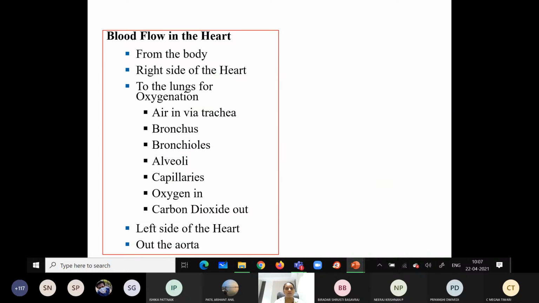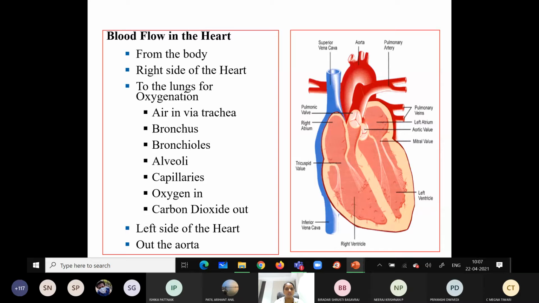So you know from where to where it flows, and why the circulation is important. The circulation takes part in the transport of various nutrients, waste products and hormones from one organ to another organ, right?